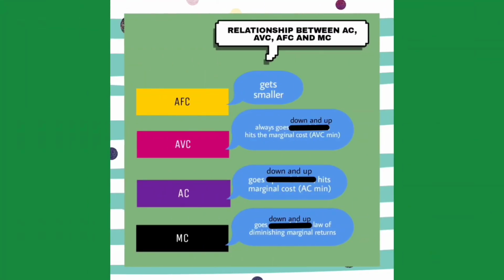Now we are going to talk about the relationship between AC, AVC, AFC, and MC. First will be AFC. AFC will get smaller because an amount that is already fixed will be divided by larger and larger quantity. The second one will be AVC. AVC will always go down and up and hits the marginal cost at AVC minimum point. The third one is AC. AC will also go down and up and hits marginal cost at AC minimum point. Lastly will be MC. MC will also go down and up but by the law of diminishing marginal returns.